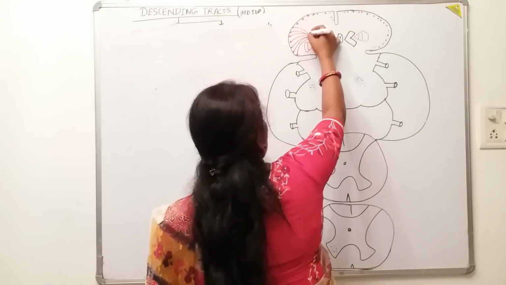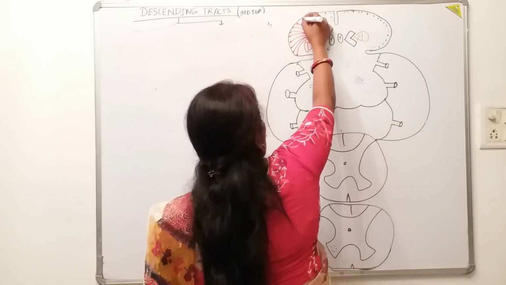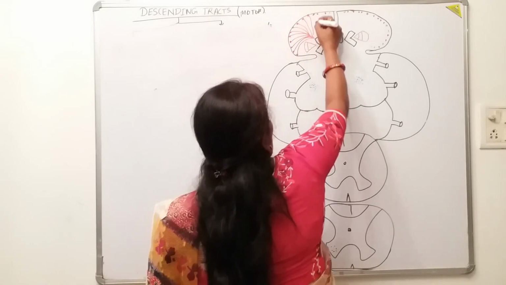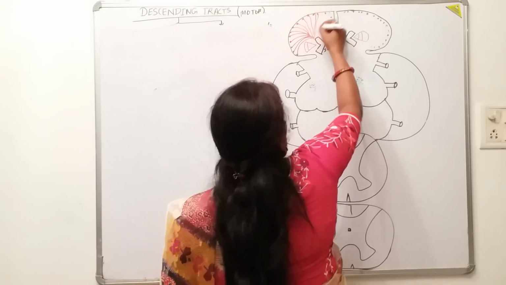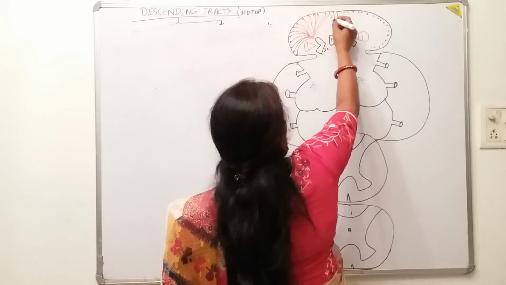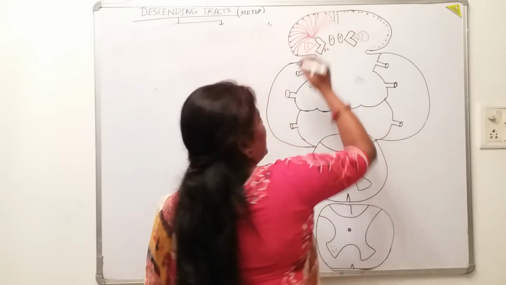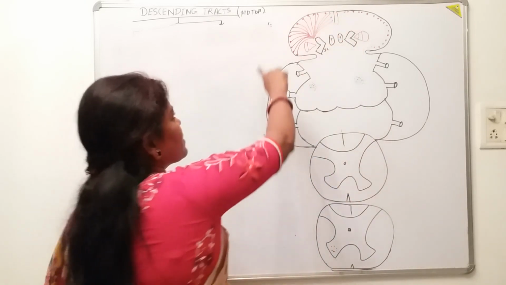These are called projection fibers. What is this? This is the fan-shaped pattern of the axons coming from these cells.